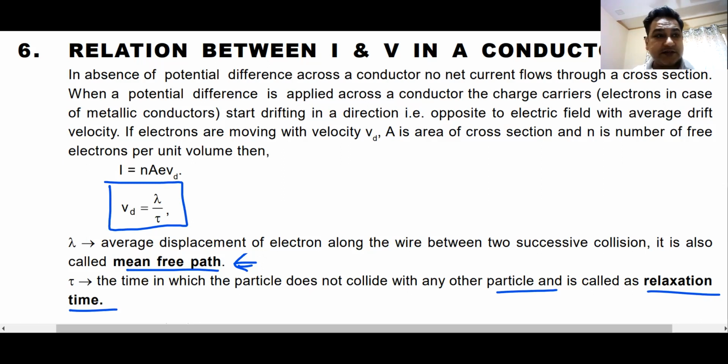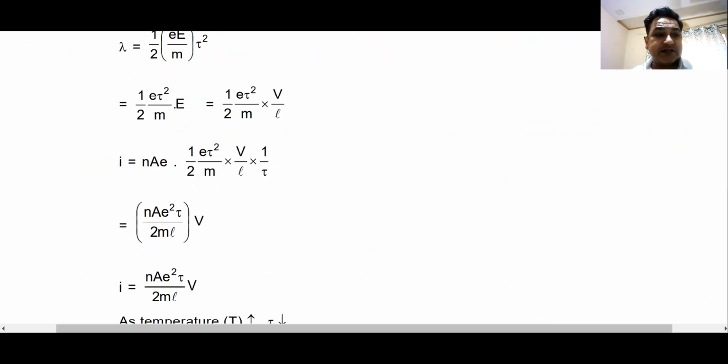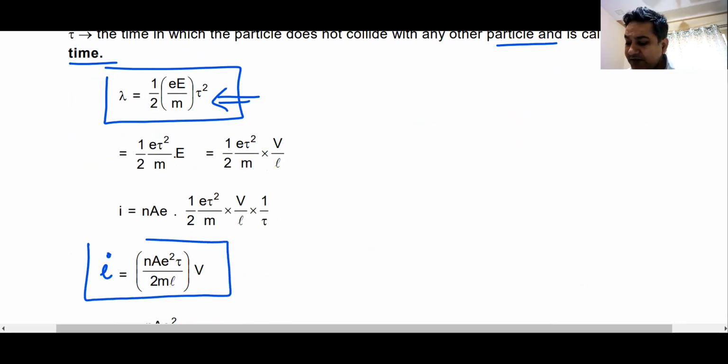I hope you know this. Now there is a very simple derivation which I think you must be knowing, where lambda is written in this fashion. Lambda is the mean free path. Tau is the average relaxation time. Simplifying this formula, your current I takes this type of expression. That is the relation between current, area, mass of the electron, and the applied voltage. I hope you remember this.